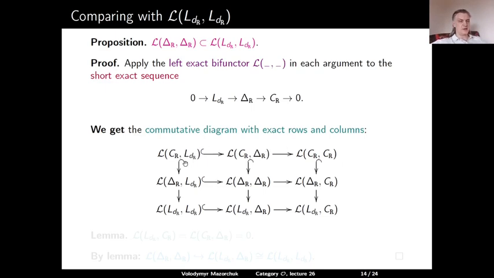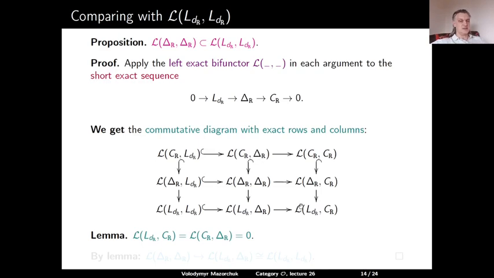Now we only have inclusions from the first row to the second row and from the first column to the second column. Lemma: the spaces L(L(dR), CR) and L(CR, delta R) are 0.